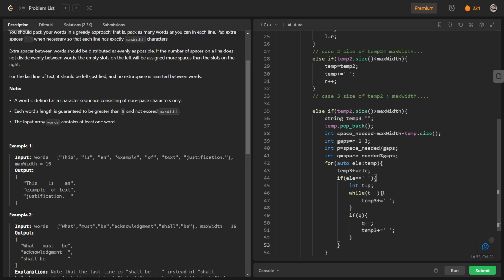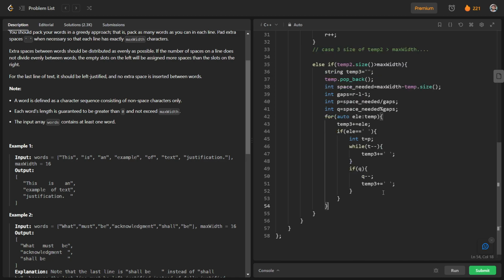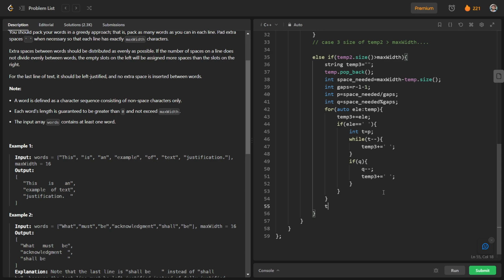Okay, and after that we will push back the temp3. So res dot push back temp3, and we will update the value of temp to an empty string, and again after doing this, we will write l is equal to r. So this was our third case.